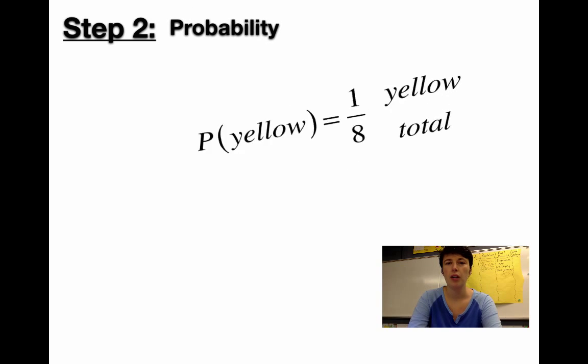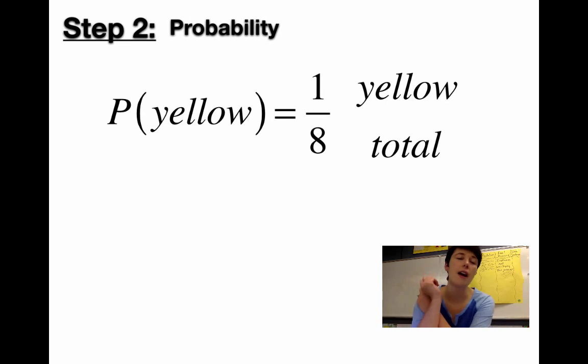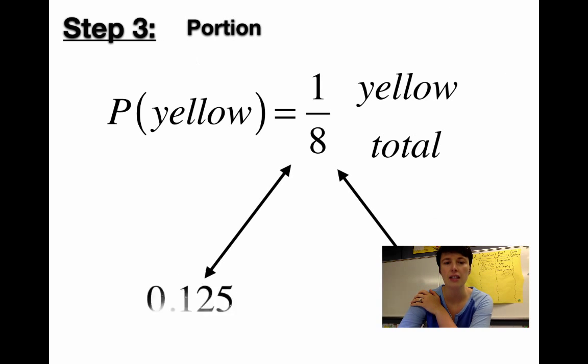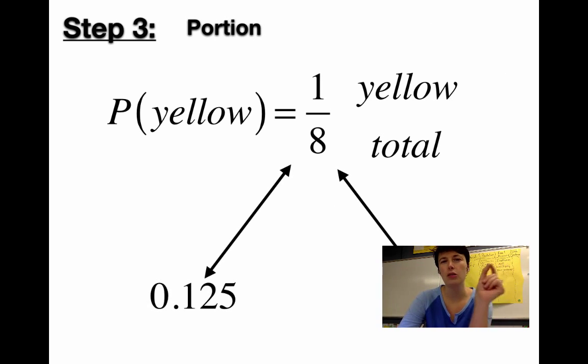So let's write out our math. Step 2, probability of getting a yellow. So I write P of yellow. Probability of getting yellow. Well, there's 1 yellow out of 8 total sections on the spinner. So we have a 1/8 chance. And so for step 3, we're going to break that down into decimals and percents. So 1 divided by 8 as a decimal, that's 0.125, and as a percent, that's 12.5%.